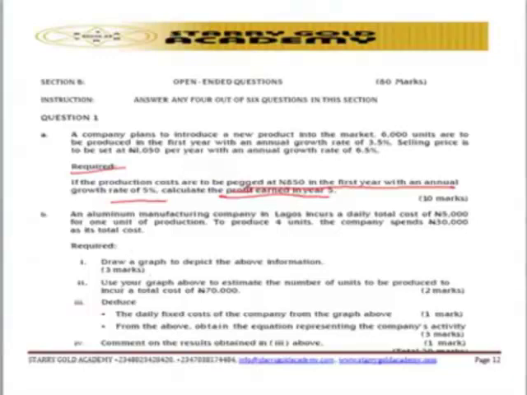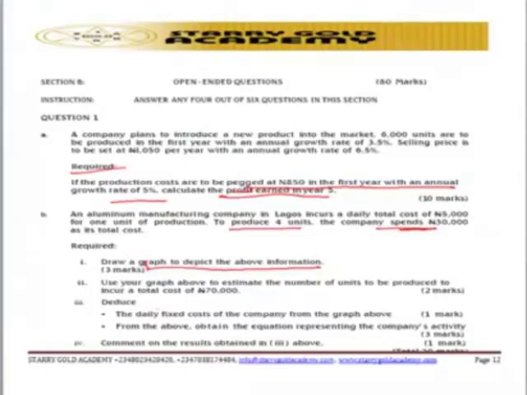In question 1B, they say draw a graph to depict the above information. So the graph they expect you to draw involves 2 points. It can be the one with the production units of 4 units, as well as the one where the company spent 5,000 as well as 30,000. So look at the unit of production and the total cost. You have to plot it so that you're able to derive what they are trying to pass to you in terms of the requirement.